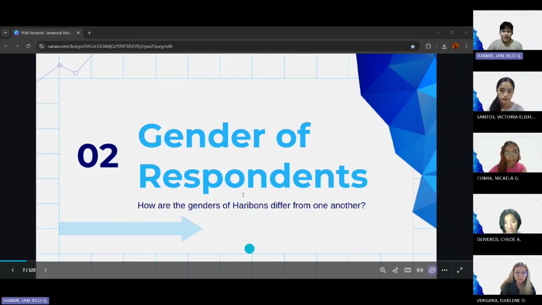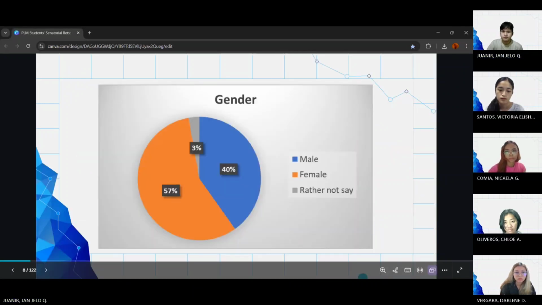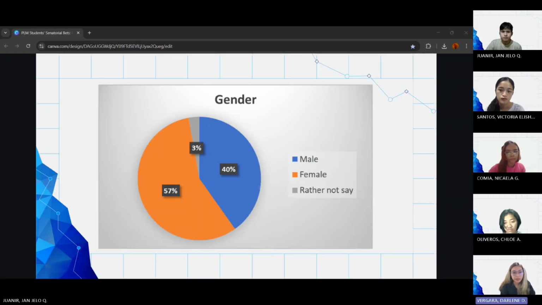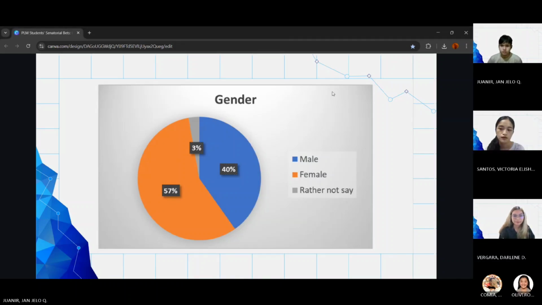So we now proceed to the next field, which is the gender of the respondents. How do the genders of Haribons differ from one another? For the chart of gender, we can observe that the female participants dominate the survey with 57%. Additionally, 40% of the participants were male and 3% of the participants chose not to state their genders.